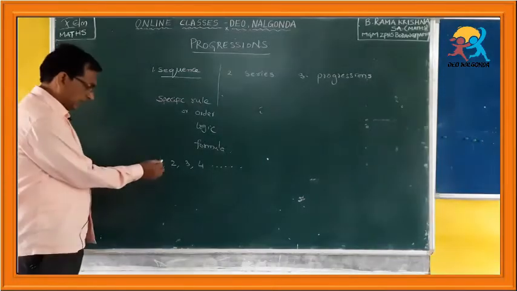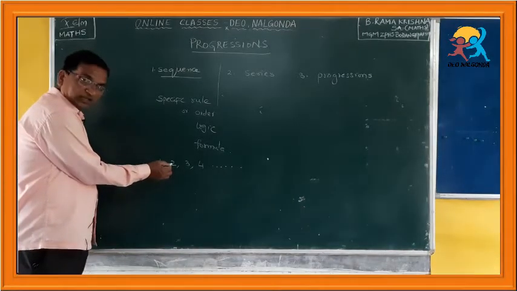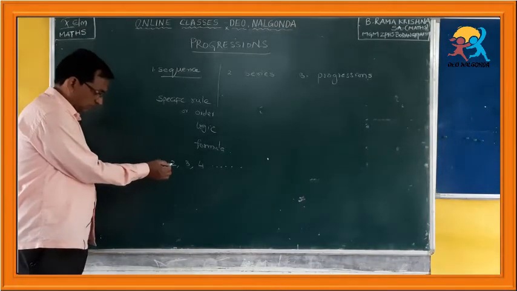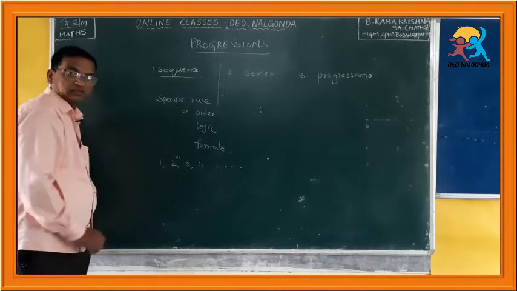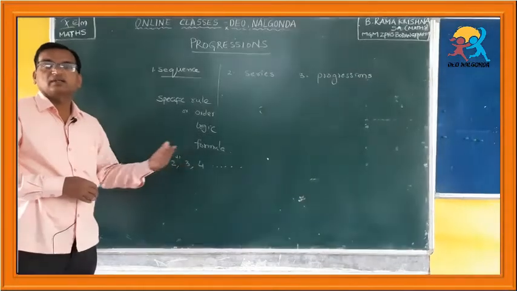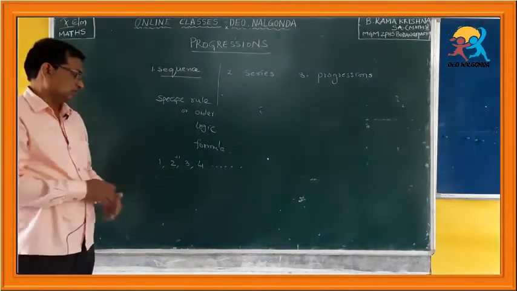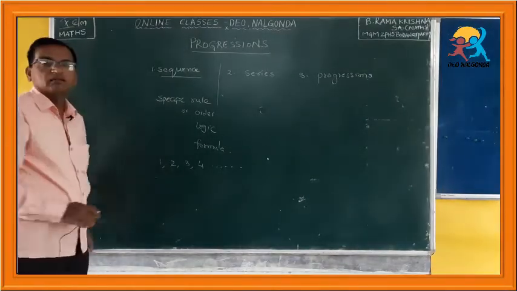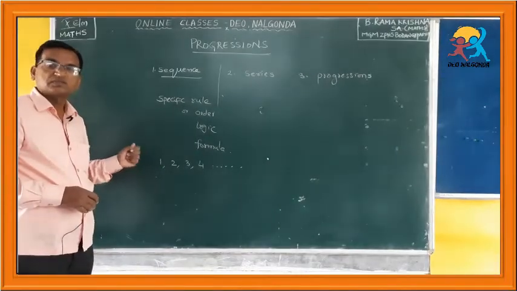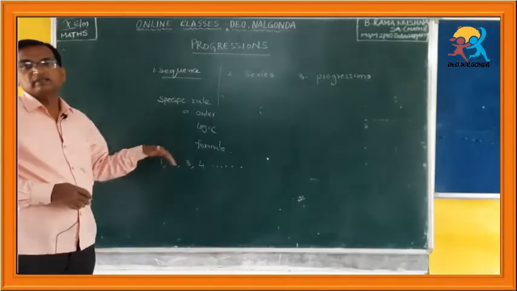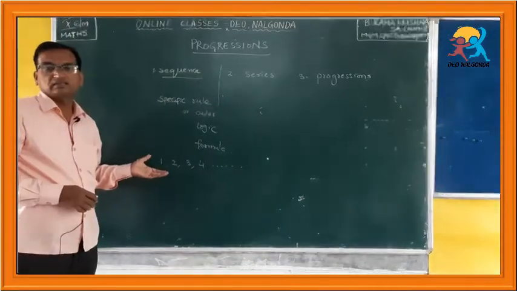How? If you add 1 to this number, you will get the next number. If you add 1 to this number, you will get another number. So on we can tell the next numbers. So we can say that this is obeying some logic or following some specific rule. By adding 1, you will get the next number. Therefore, we can call this a sequence.